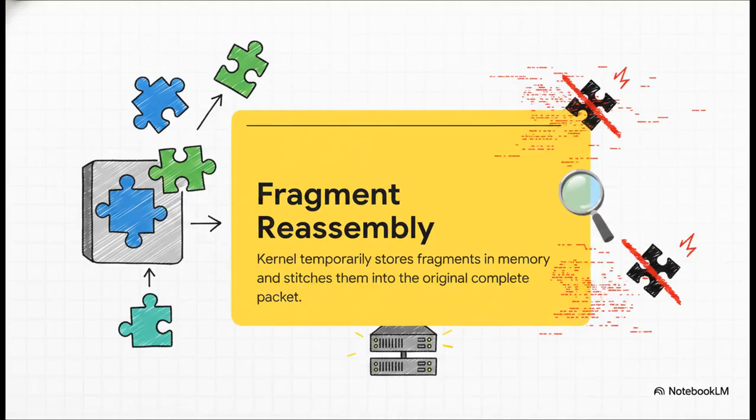Now, the really crucial point here is what happens on the receiving end. This is a process called fragment reassembly. The receiving Linux kernel grabs those incoming pieces, checks their ID and their specific offset, which basically tells it what order they belong in, and temporarily parks them in a memory queue. It just sits there and waits until all the pieces arrive, and then stitches the whole puzzle back together. Sounds perfectly normal and completely safe, right? Well, it is safe until someone decides to intentionally rig the pieces.